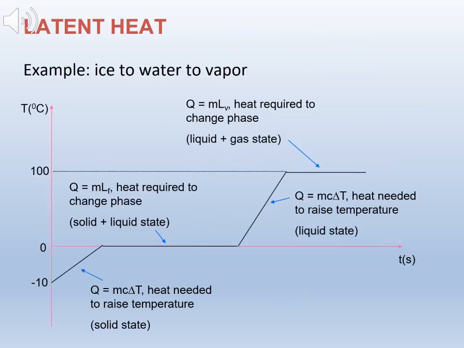This graph shows the change of phases, ice to water then vapor. These stages involve heat and also latent heat because they involve changes of phases.